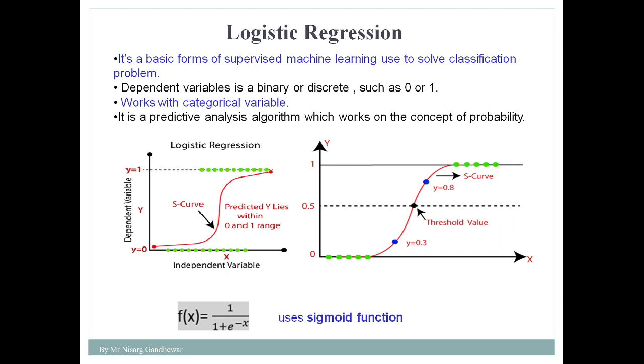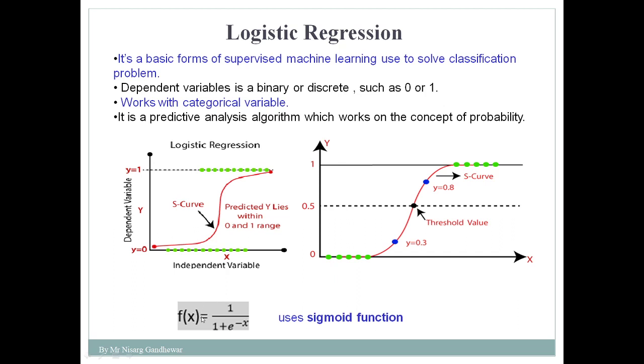So in this case, deciding the threshold is very important. Generally we decide the threshold as 0.5. Above 0.5, whatever the probability is, that will be treated as a yes, and whatever probability is below 0.5 is considered a no. So in the case of logistic regression, we get a sigmoid curve, and the outcome of that problem lies between 0 and 1, and we work on the concept of probability.